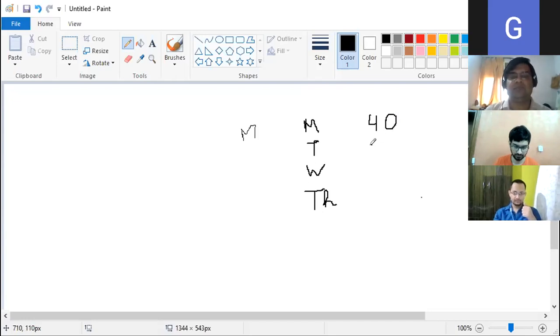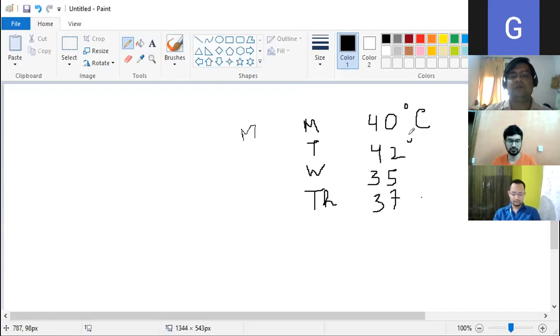Tuesday is, say, a bit hot, and suppose the rain occurs, it comes to 35. Wednesday, all these are in degree centigrade. Thursday is, say, again a little bit of temperature soaring, so it is 37. So these are my 4 days temperature, just to give you an example.